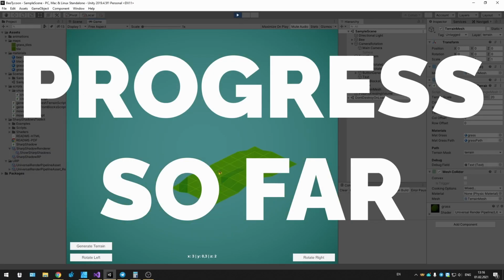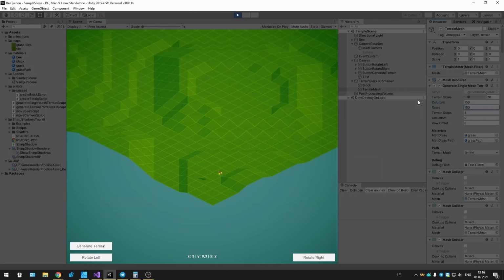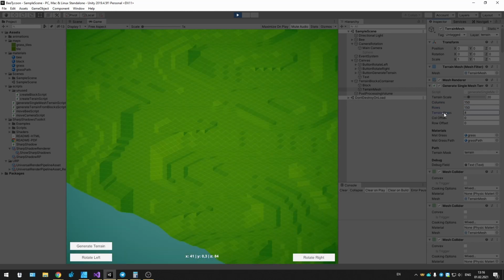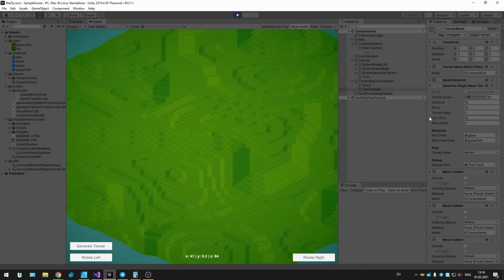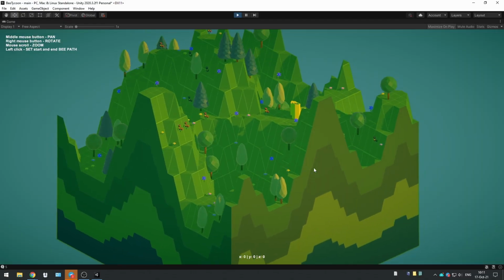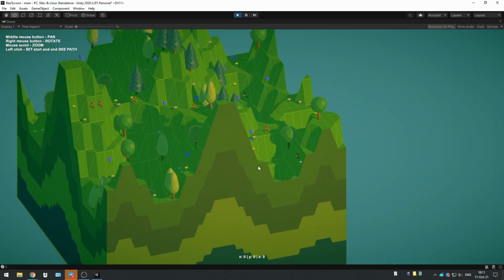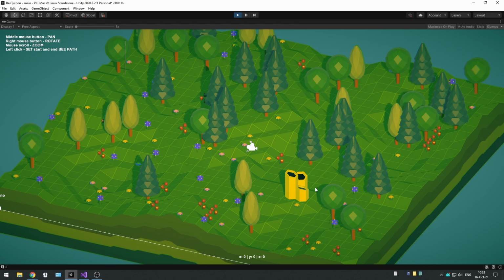So far, I've managed to implement the following: a random terrain generator based on Perlin noise with custom controls for the steepness and for the actual height, and number of terrain steps between the lowest and highest point. A-star pathfinding for the bee.